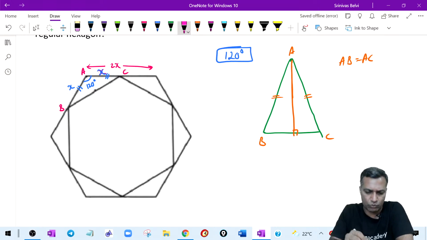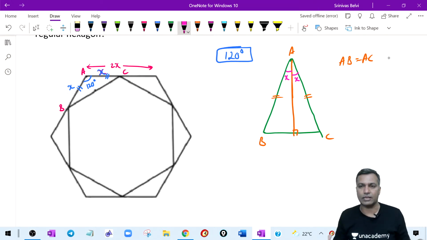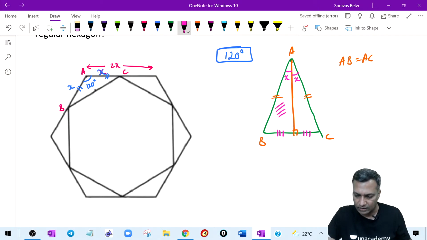I'm just revising everything in one shot. It bisects the angle A, number one. It bisects the base as well, number two. It also leads to two congruent triangles.